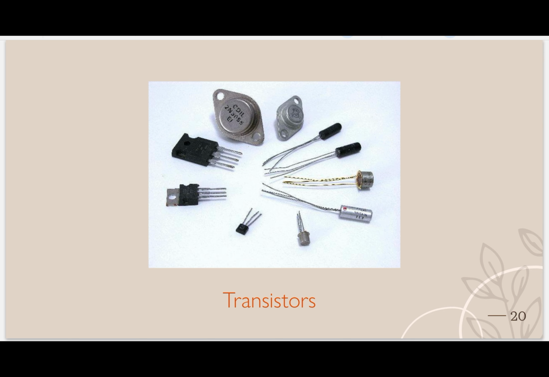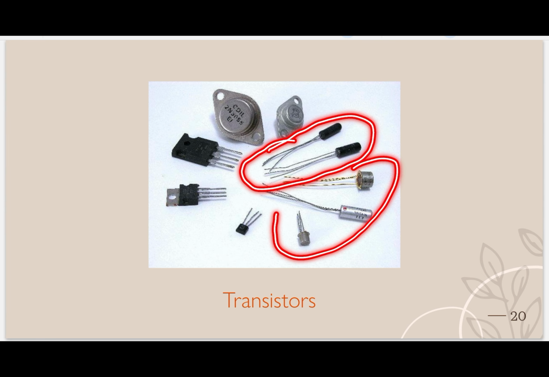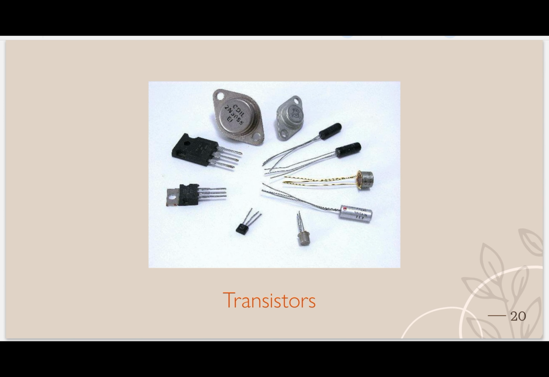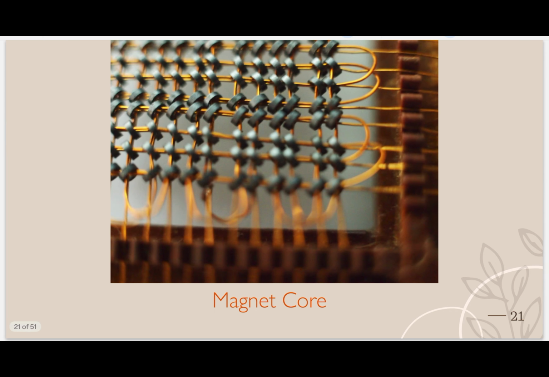Why different size, shape, and color? Because the functionality of every transistor is different, and this helps identify that particular transistor. For example, this transistor works on display, this one works on sound. I am just telling you an example. So how will you know which transistor does which work? That's why they have different sizes, shapes, and colors.